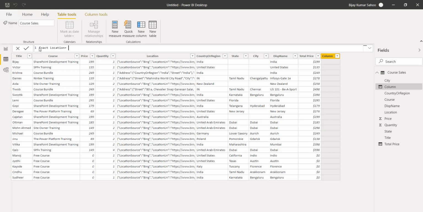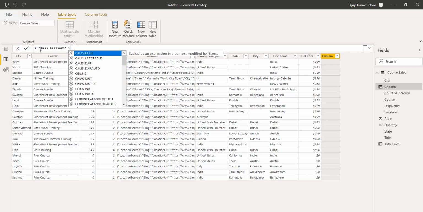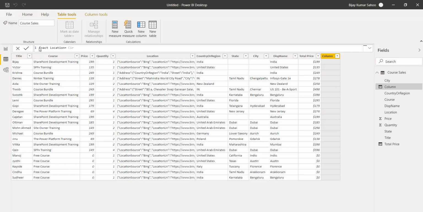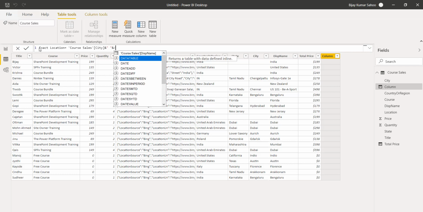Now we will see what is the location here. I will take city, and then we can concatenate using the ampersand symbol, then I'll put a space here, and then I'll put another concatenate symbol, and then I will put the display name.